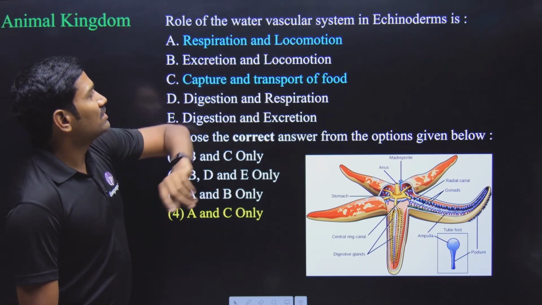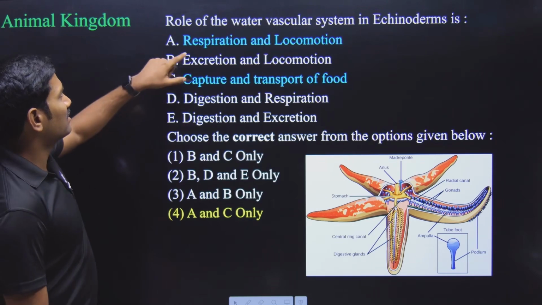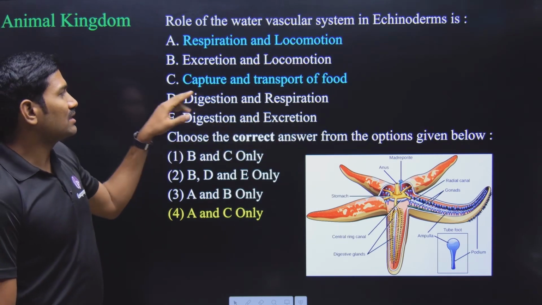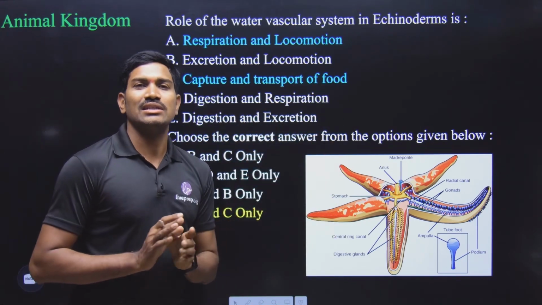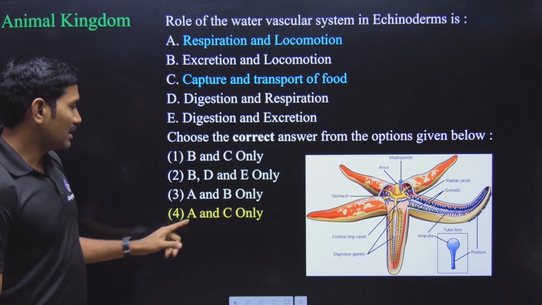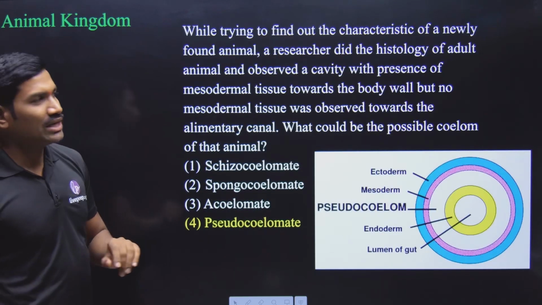Next one, again from the animal kingdom. What is the role of the water vascular system in echinoderms? Direct statement from the NCERT. What is the answer? Respiration and locomotion. Not only that, it is also involved in capture and transport of food. Direct statements from the NCERT. So include these two, A and C. Where is this one? Option 4. So the answer is option 4. Next one, again from the animal kingdom.